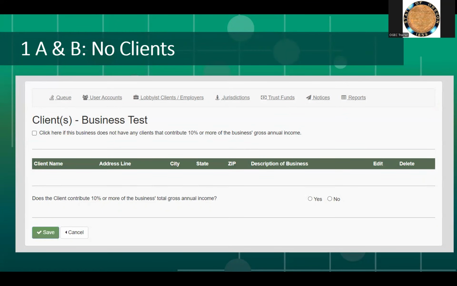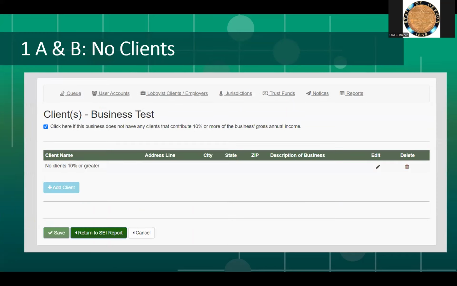If there are no clients to list, meaning your business does not have any clients that contribute 10% or more of the business's gross annual income, then click the box under the client's business name screen title. Then click Save. The page will update and it will show no clients 10% or greater. Then select Return to the SEI Report to continue filing.